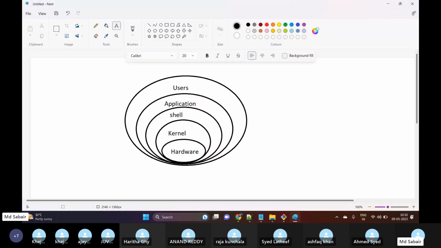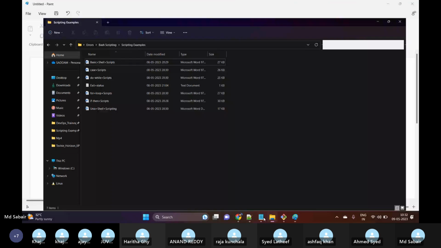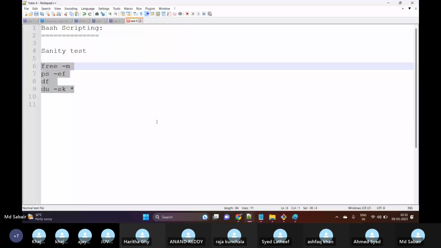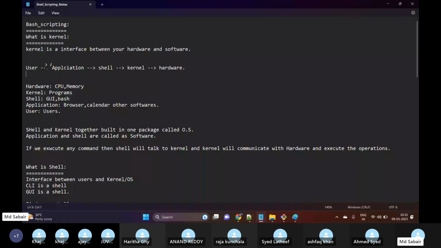Basically the kernel is an interface between our hardware and software. Initially we start with the users, then we have the application, then the shell, then the kernel, and then the hardware. Hardware is CPU and memory. If I'm executing the top command, it is a kind of predefined program which will show me the output. Okay, so what can be an example of a shell?